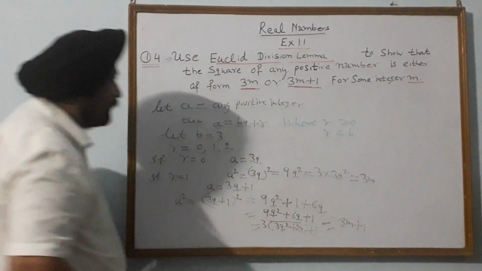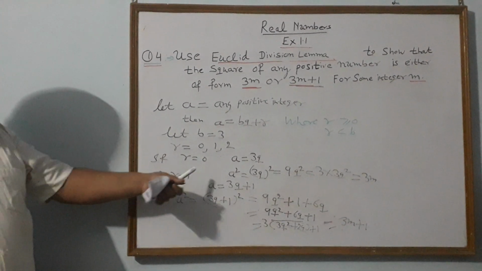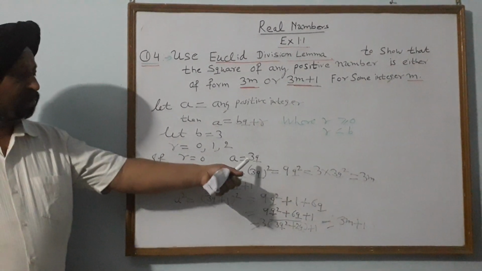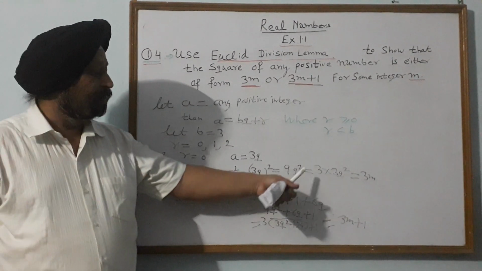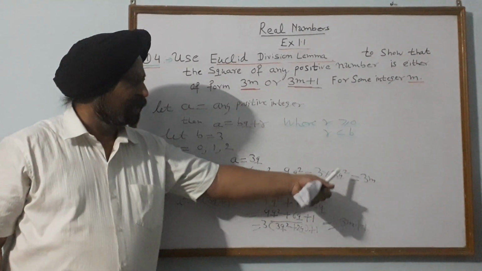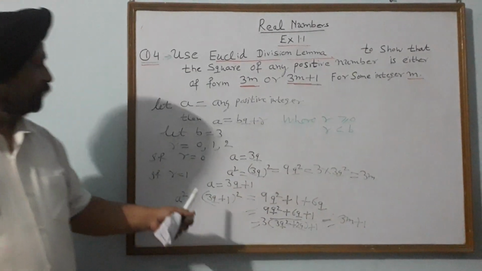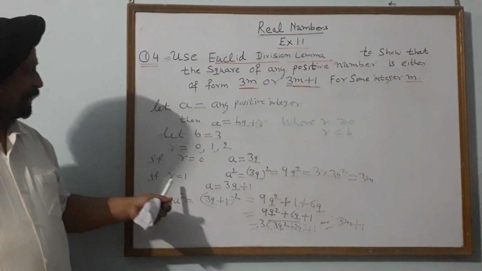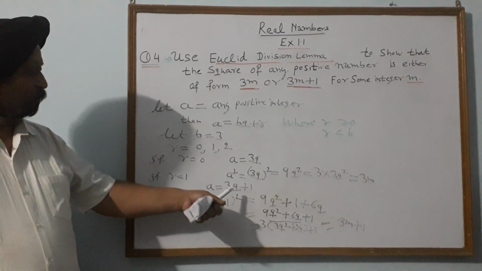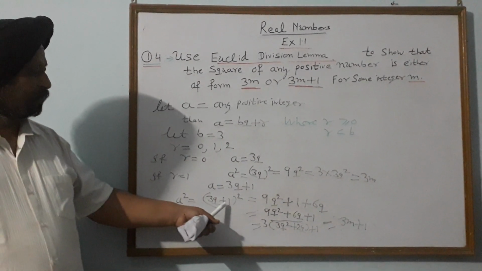So when r is equal to 0, the value of number a is equal to 3q, its square is equal to 3q whole square, equal to 9q square, equal to 3 into 3q square, that is of the form 3m. When r is equal to 1, then a is equal to 3q plus 1, a square is equal to 3q plus 1 whole square.